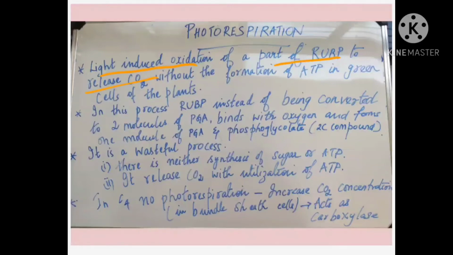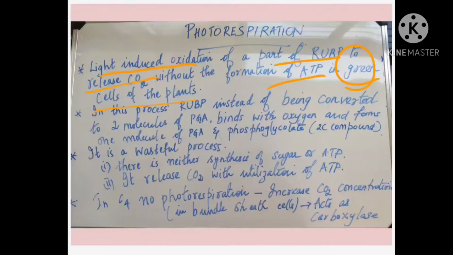So RuBisCO is acting as oxygenase, helping in the oxygenation process, in which ribulose 1,5-bisphosphate takes oxygen and helps in the formation of some other product. In this process ATP is not produced, and this takes place in the green plants.